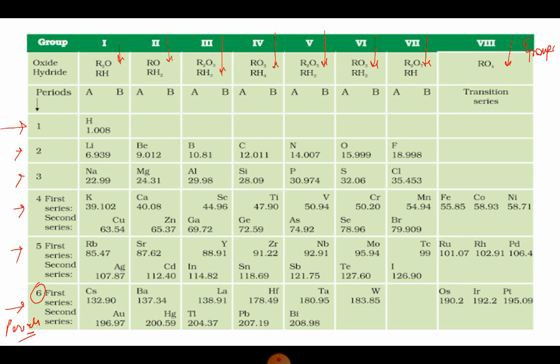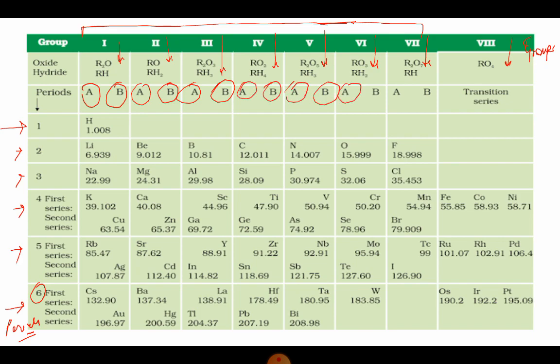There are 8 groups. Now if we focus from group 1 to group 7, we can see that these groups are further subdivided into subgroups A and B.